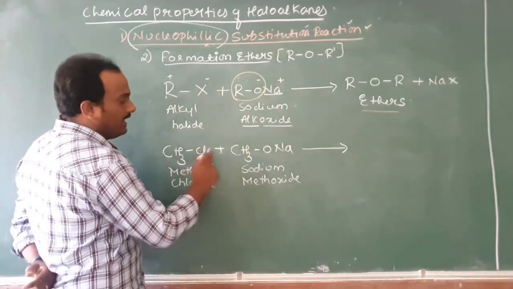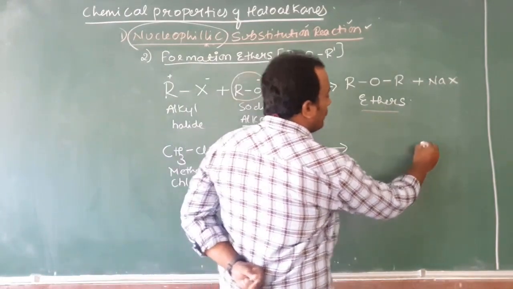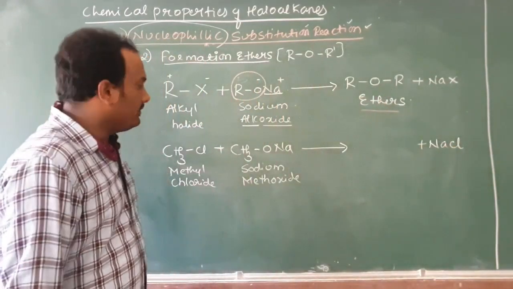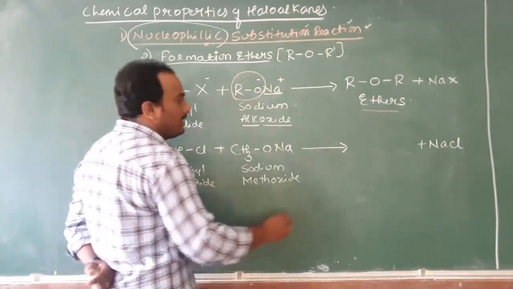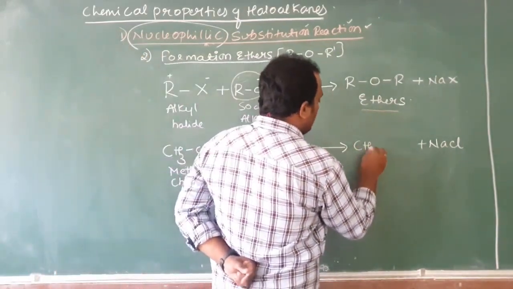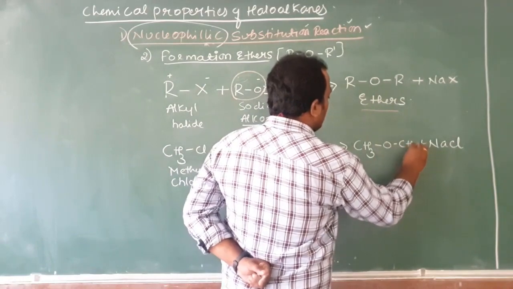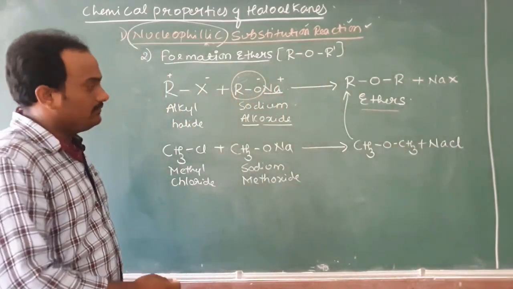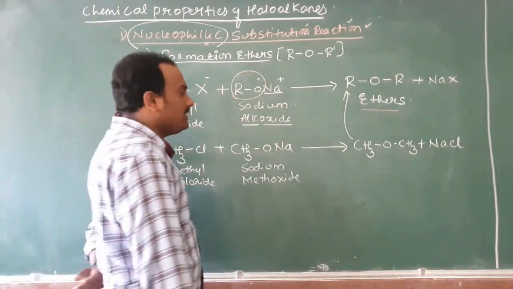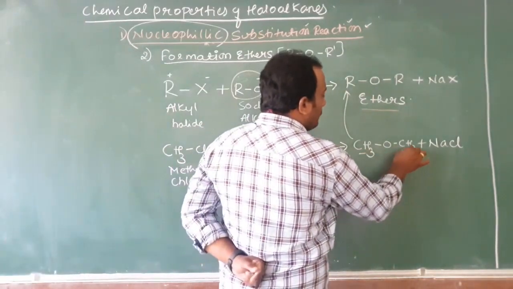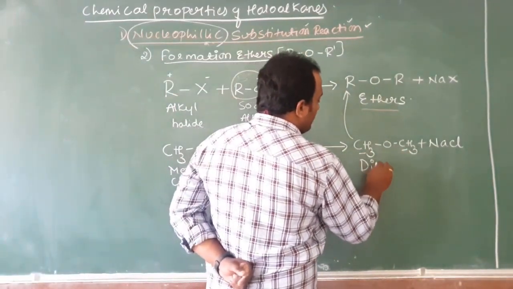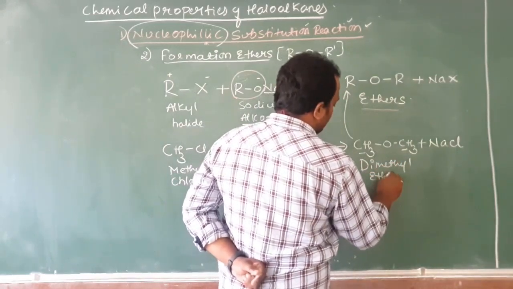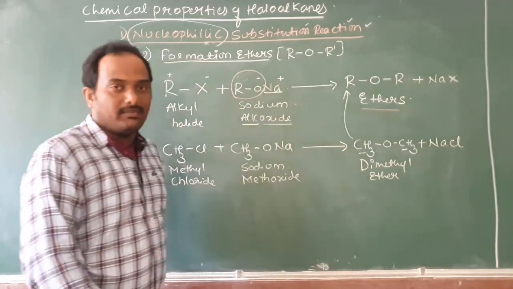What is eliminated? Na plus Cl eliminated as what? NaCl gone. What is left out? CH3O, CH3 combined. I will write it as CH3OCH3. Is it not matching the above formula written ROR'? Yes, definitely these are the ethers. Which ether it is? See, 2 methyl groups are there. Therefore, I write the name as dimethyl ether. I call it as dimethyl ether.